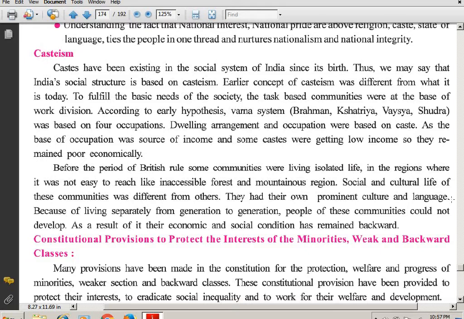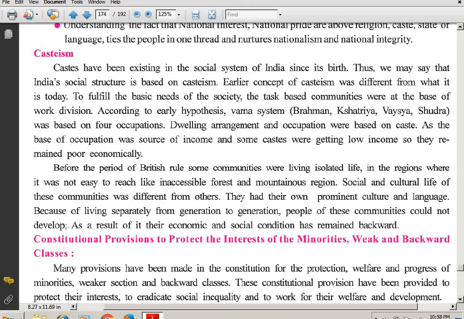Because of living separately from generation to generation, people of these communities could not develop. Their grandparents and great grandparents all stayed in these mountainous and forest regions, and therefore these people could not develop economically.